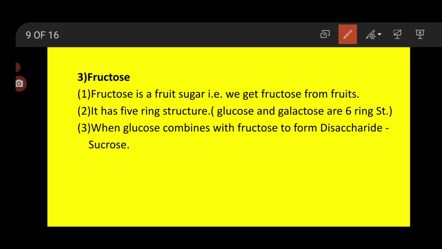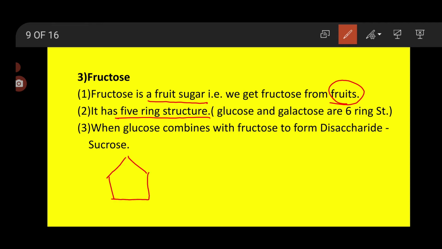Next one is fructose. Now let's start with fructose. Fructose is a fruit sugar. Fruit sugar means fructose we are obtaining from fruits. The sugar which is obtained from fruit is called fructose. Fructose has a 5-ring structure. Now what does it mean? 5-ring structure means like this.